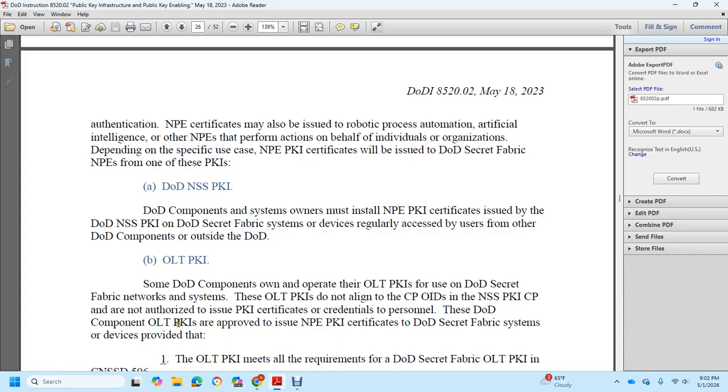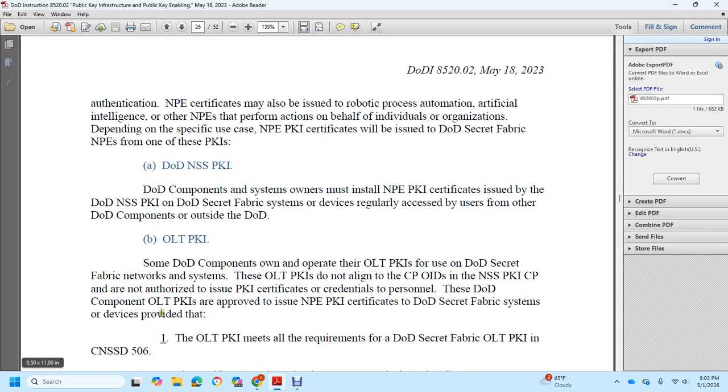Only local OLTs approved by the National PKI certificate are provided for DoD Secret Fabric systems and devices.